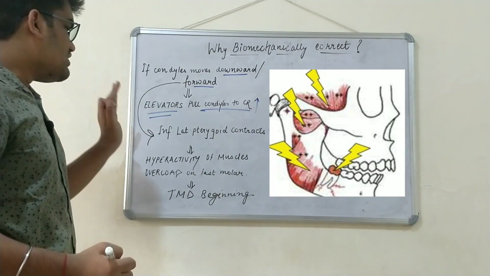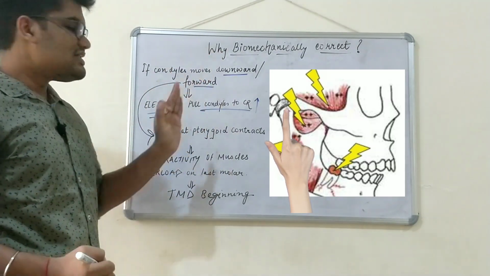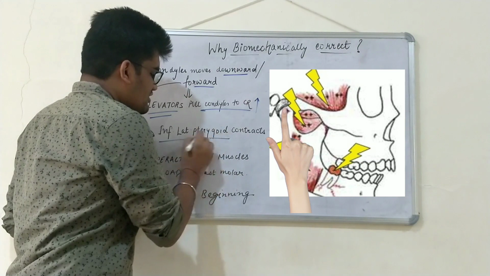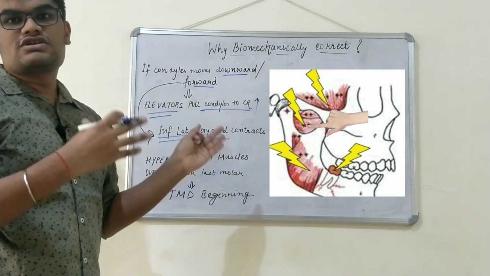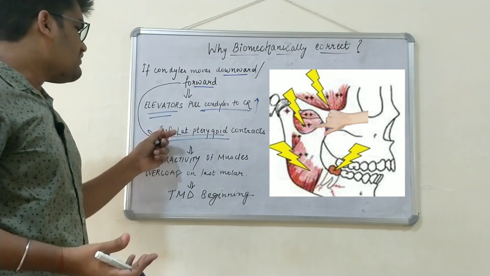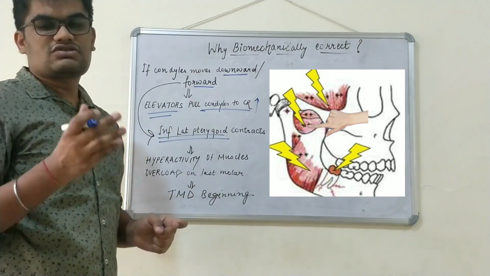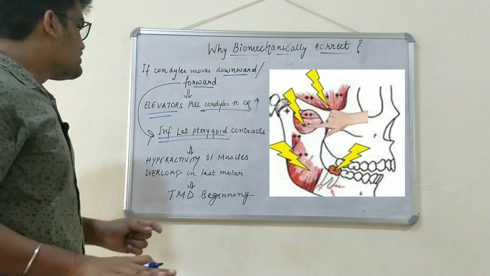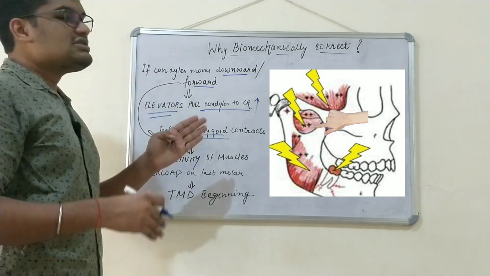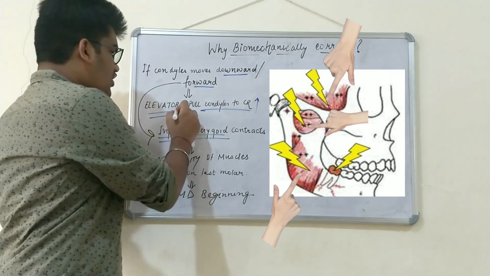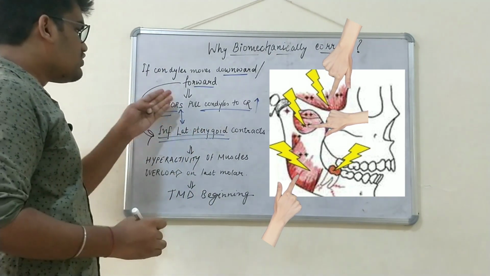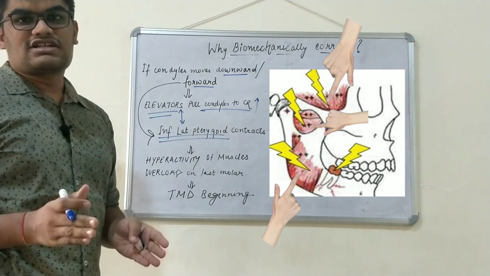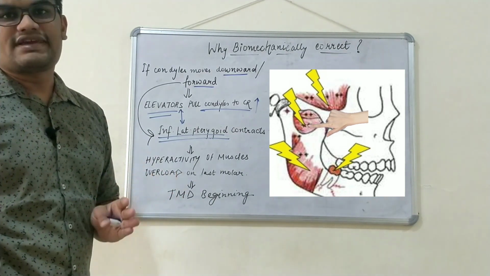Whereas at the same time, whenever the condyle displaces, the inferior lateral pterygoid muscle also contracts, because whenever the condyle moves out of the glenoid fossa, there is always an inferior lateral pterygoid muscle which undergoes contraction. So in this movement change, there is a war between the elevators and the inferior lateral pterygoid muscle, because both muscles contract simultaneously, which does not happen in the usual normal cases.